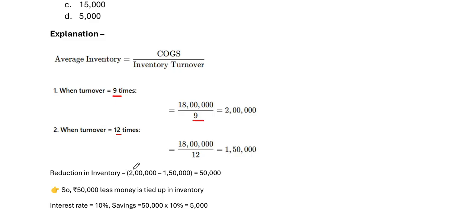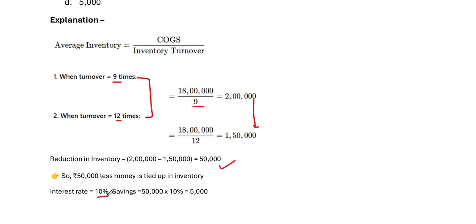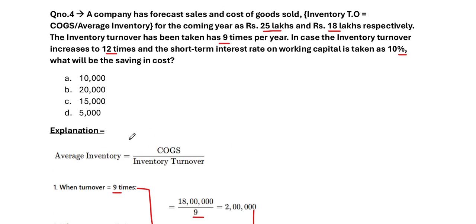Therefore, reduction in inventory is from 2 lakh to 1 lakh 50,000. Between 9 times and 12 times, reduction in inventory is 50,000. So 50,000 less money is tied up in inventory. Now we will calculate interest. Interest rate is given in the question, it is 10%. Therefore, saving will be 10% of 50,000, which is 5,000. So the correct option is D, 5,000.